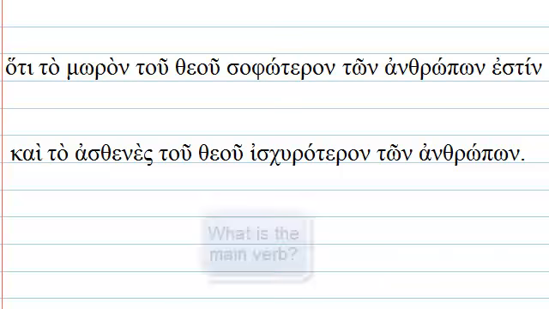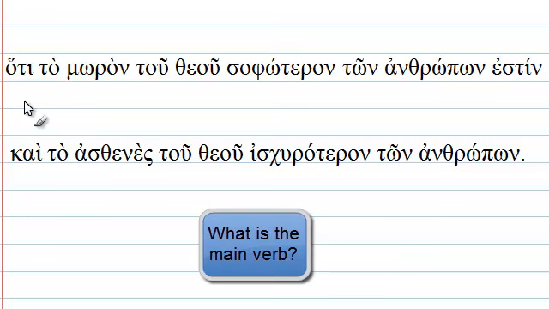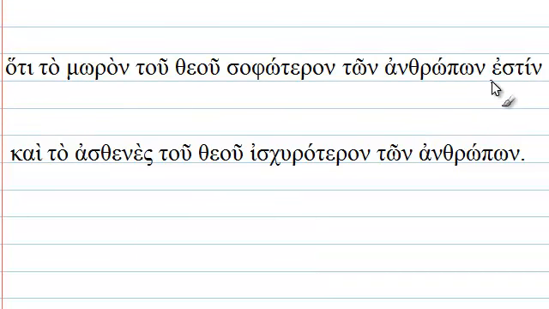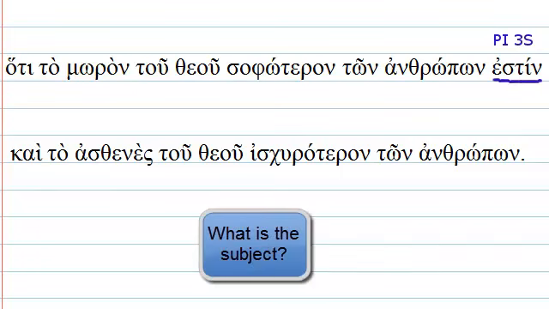Okay, so first question, what is our main verb? Well, in this first phrase, our main verb is the be verb, estin, and it is present indicative, third person singular. And since it is a be verb, we know that we will not be looking for a subject and a direct object, but instead a subject and a predicate. So what is our subject?